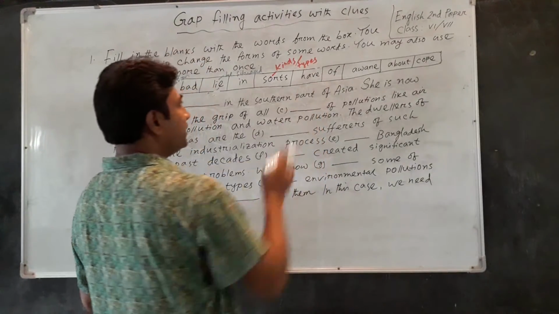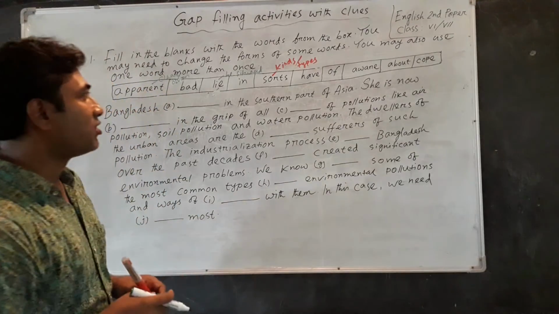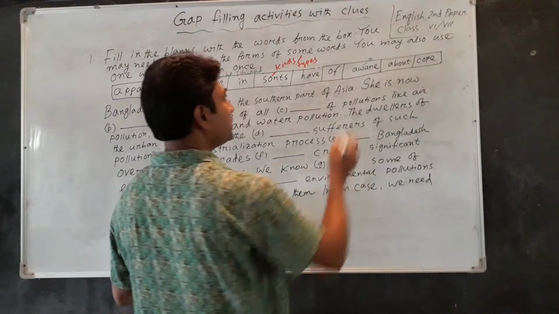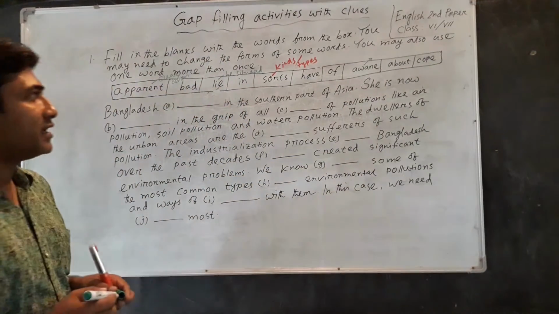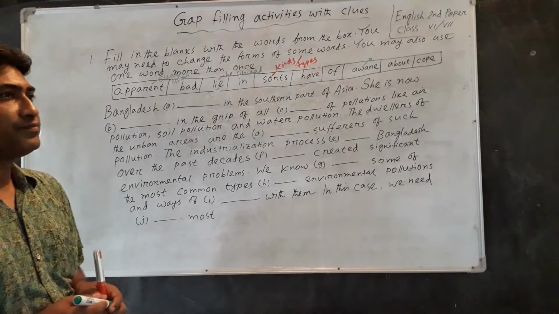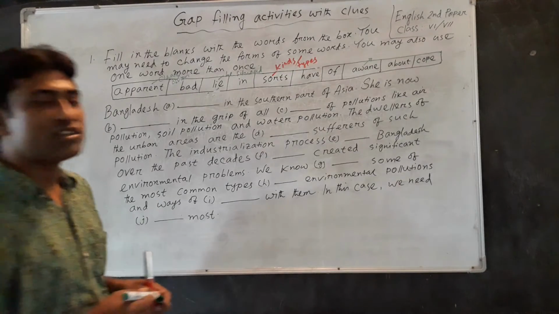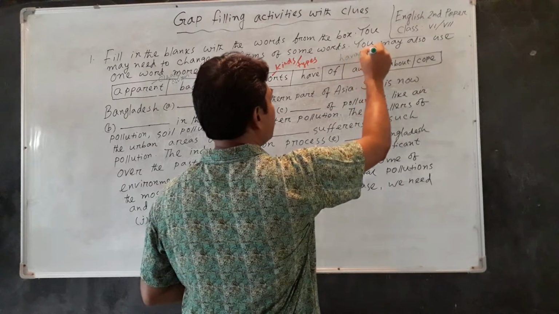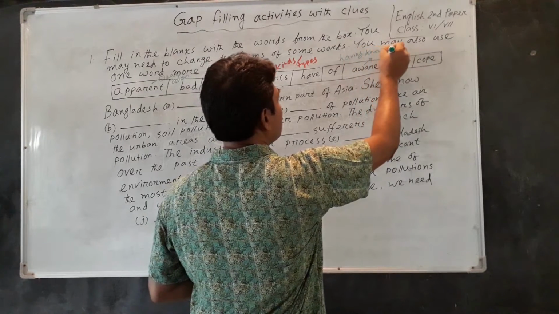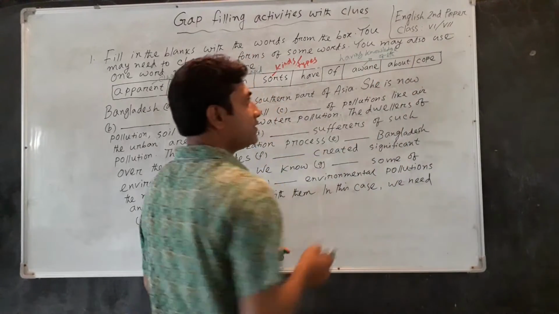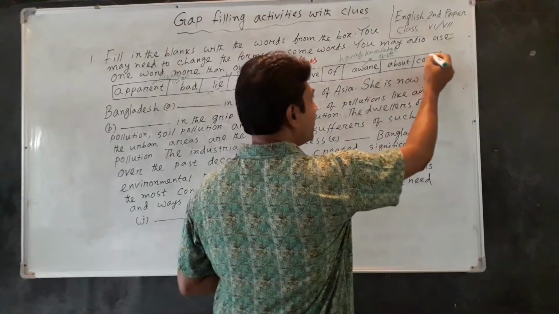And have is an auxiliary verb, and of is a preposition, and aware is an adjective, and it means having knowledge of something. About is a preposition, and handle is a verb.